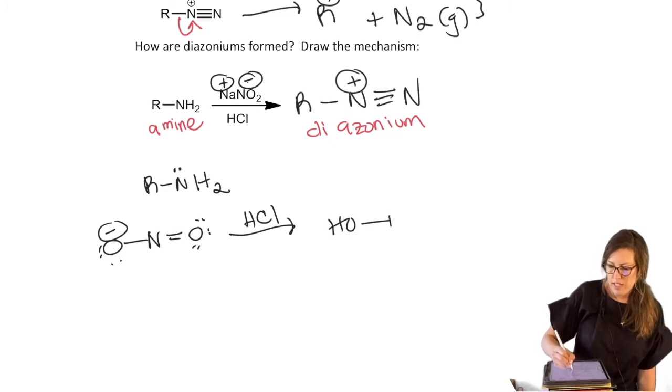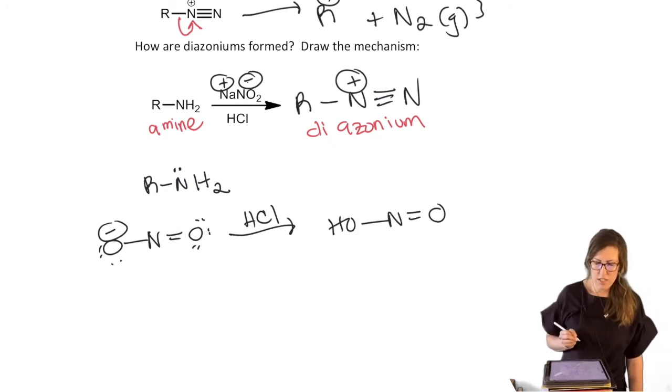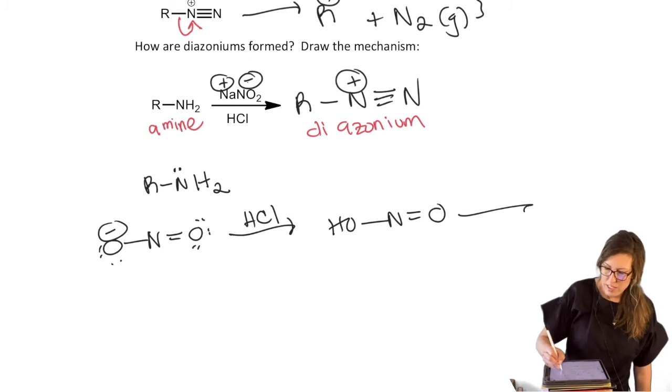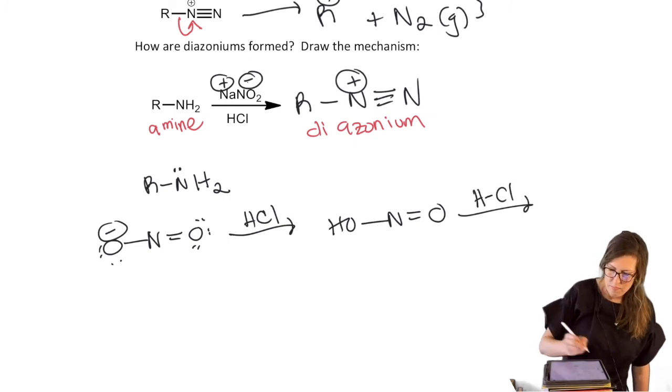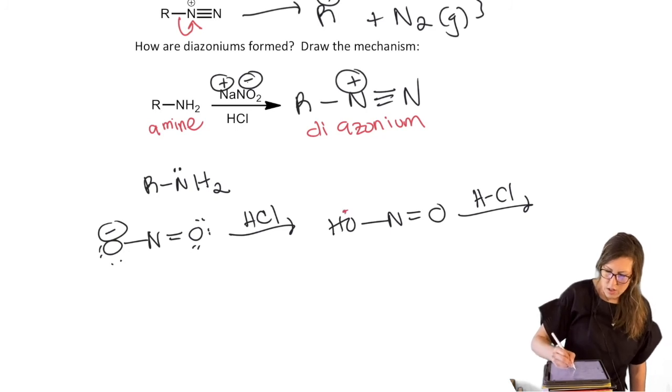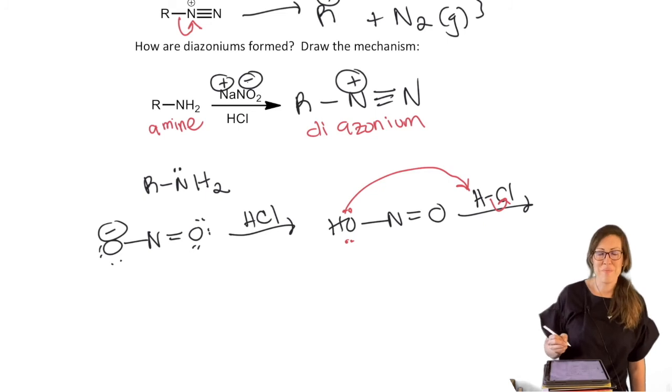So we have that going on. And in fact, it could keep reacting. So we have our OH here that can actually get protonated even more because we're in acidic conditions now.